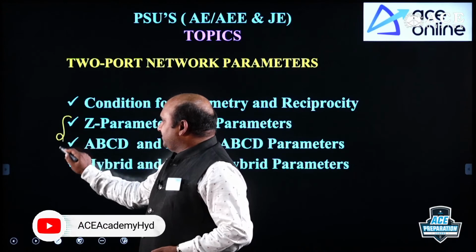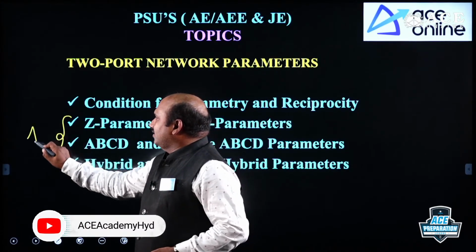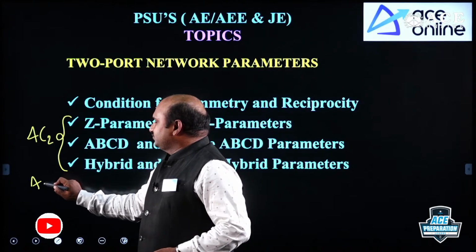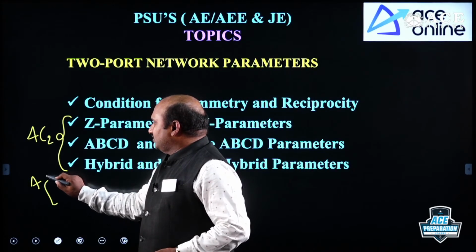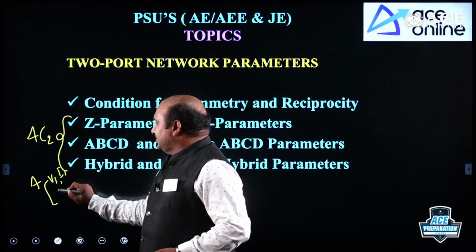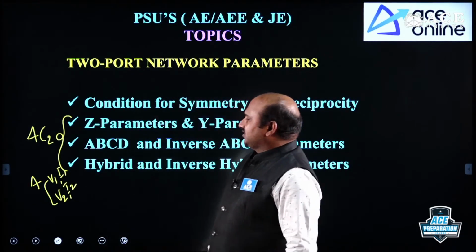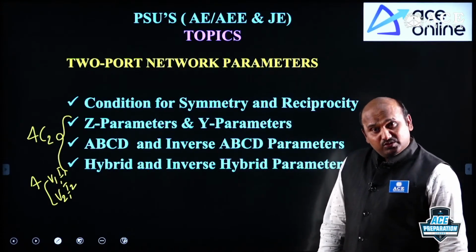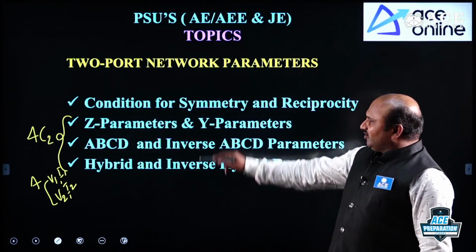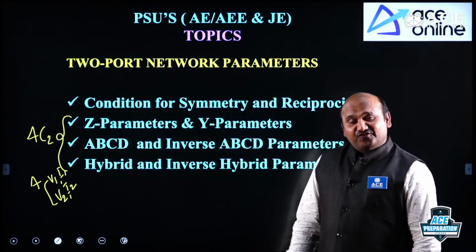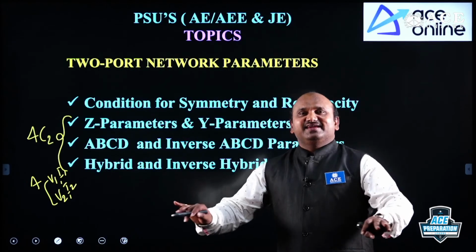These are the 6 types of parameters that can be defined according to the variables 4C2, where the 4 are V1, I1, V2 and I2, the variables related with port 1 and port 2.